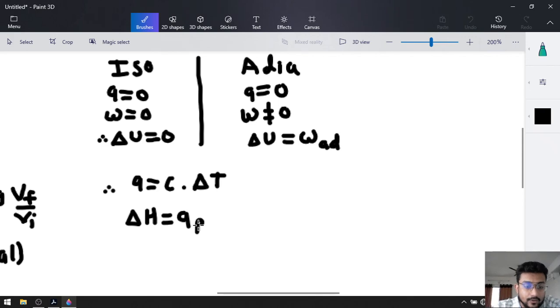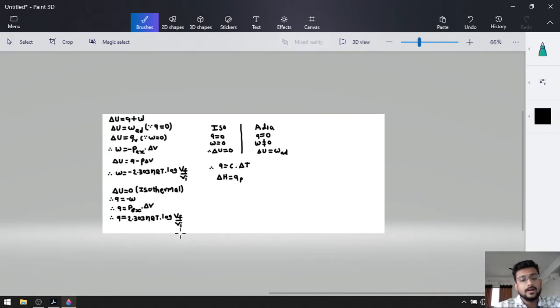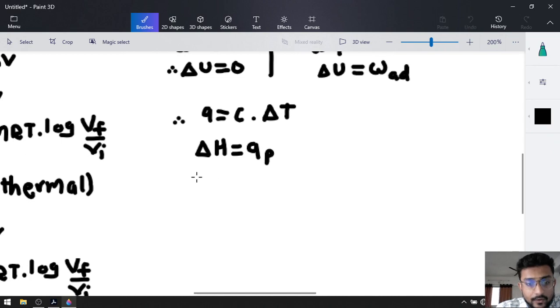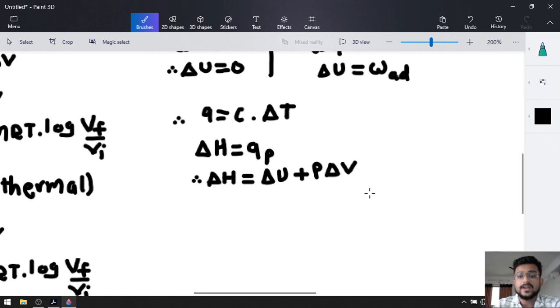Delta H is equal to Qp, the change in heat at constant pressure, and because of that we derived our next formula, that was delta H is equal to delta U plus P delta V. This particular equation can be applied for solid, liquid and as well as gas.